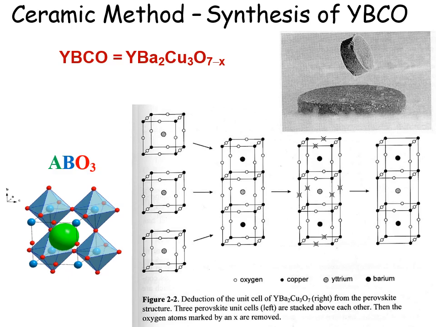Like if we see in the structure, the three unit cells are stacked above each other. Then the oxygen atoms, like mentioned here, are removed to get yttrium barium copper oxide.